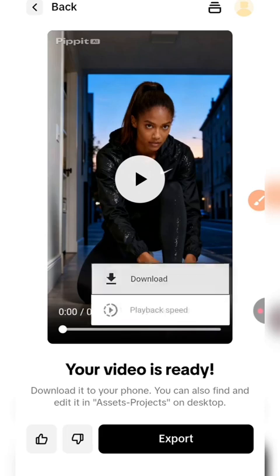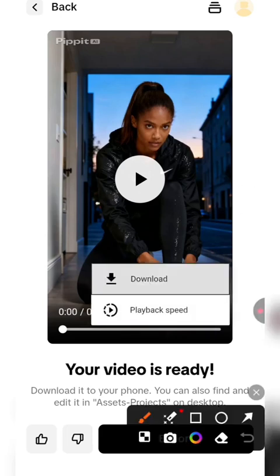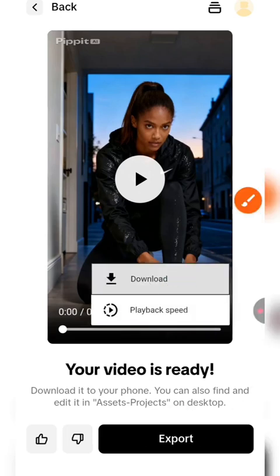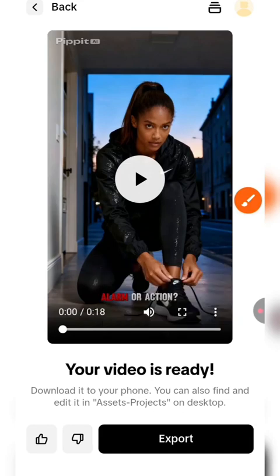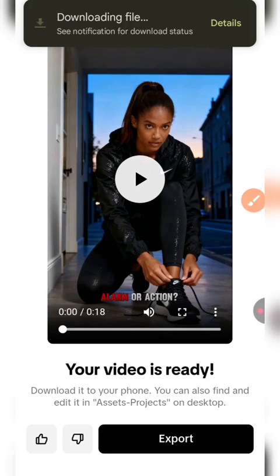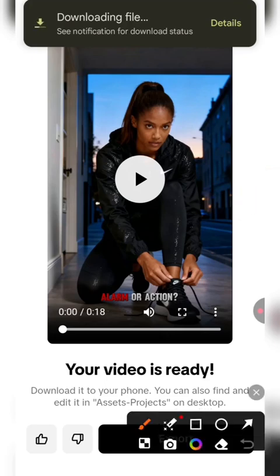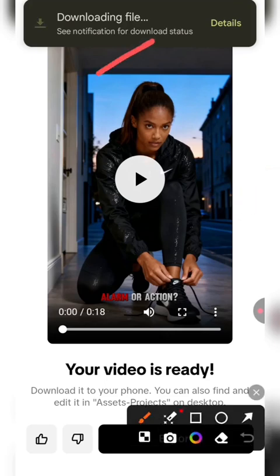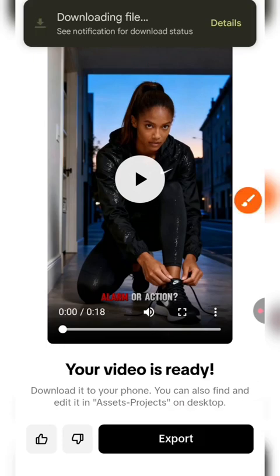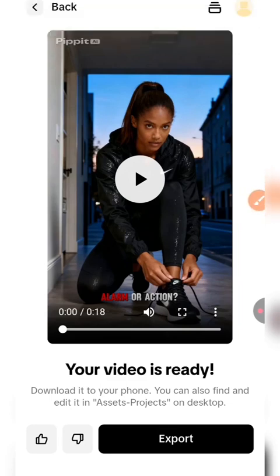That was a really nice ad by PP. So to download, you hit the 3 dots below the video and click on download. You can also hit export, it's the same thing. It will be saved directly into your device. It doesn't really take time. Normally these files are up to like 30 megabytes. PP handles it and downloads it fast.